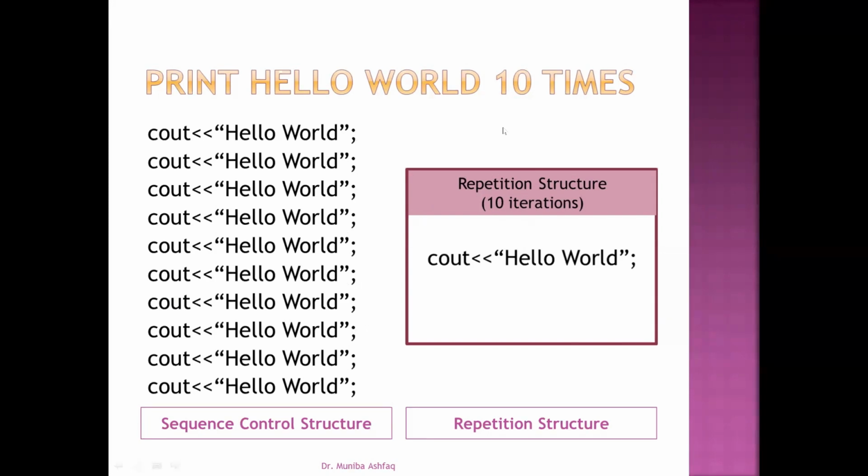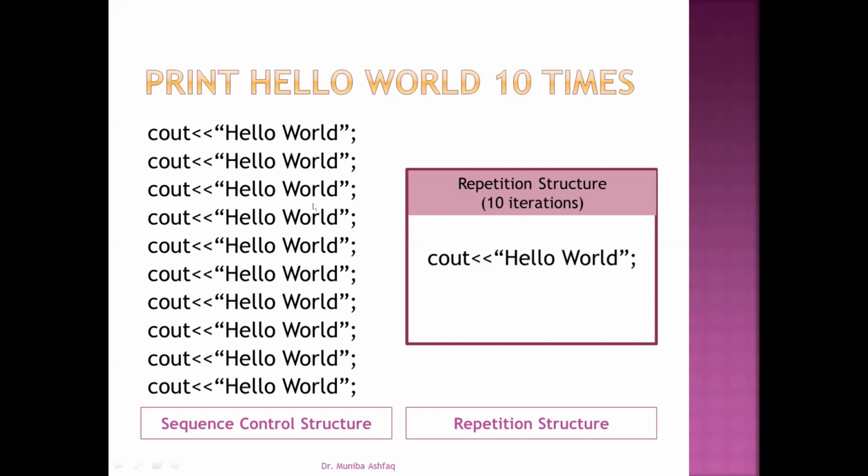And what if we want to print the statements 1000 times or even 10,000? And what about 1 lakh? Will you write the statements 1 lakh times? So instead of doing this hectic work, we have an option in C++ programs, a repetition structure, in which we set one of the parameters to the number of times that we want to repeat. Let's suppose in this example, we set that parameter to 10.